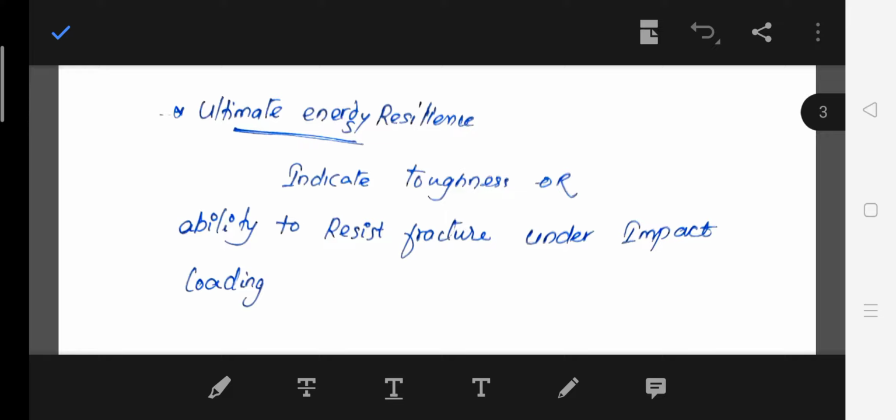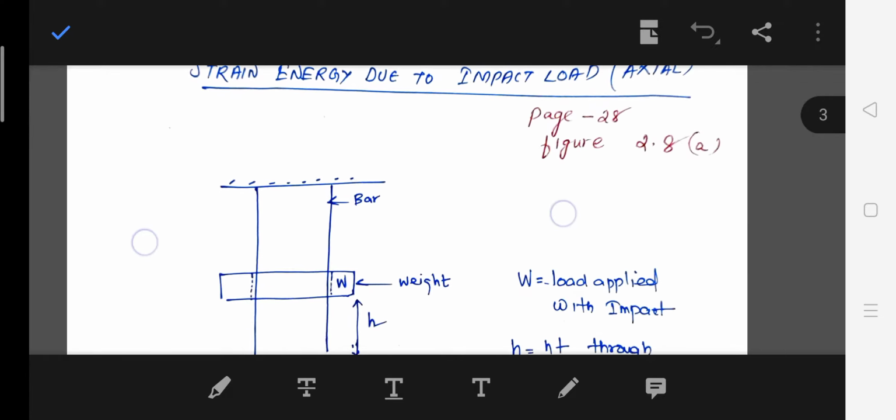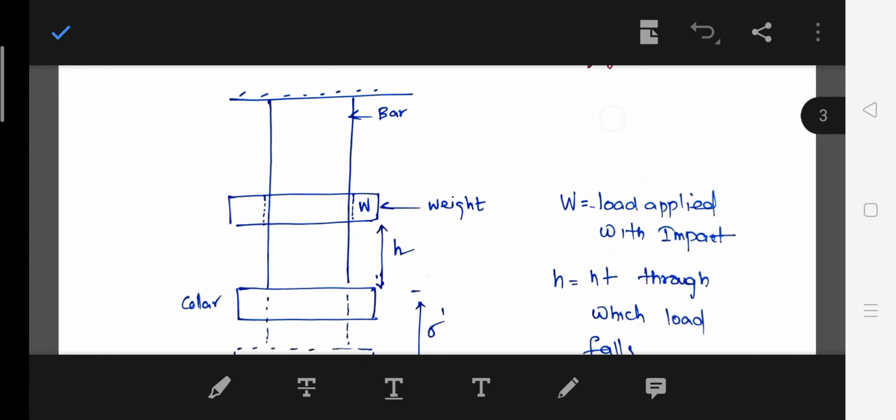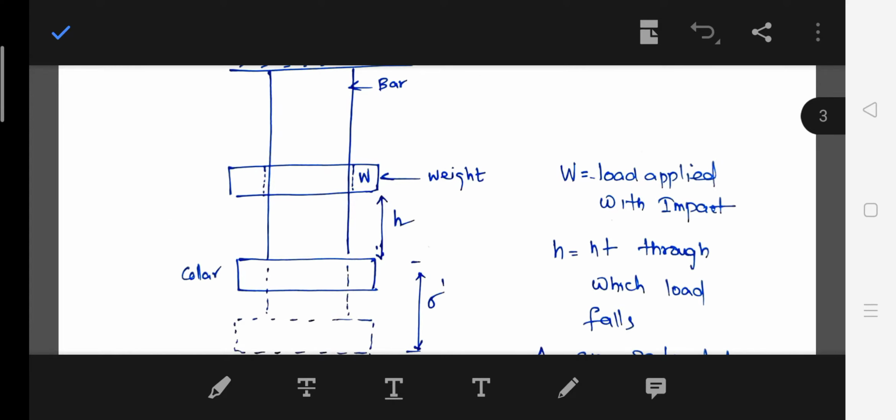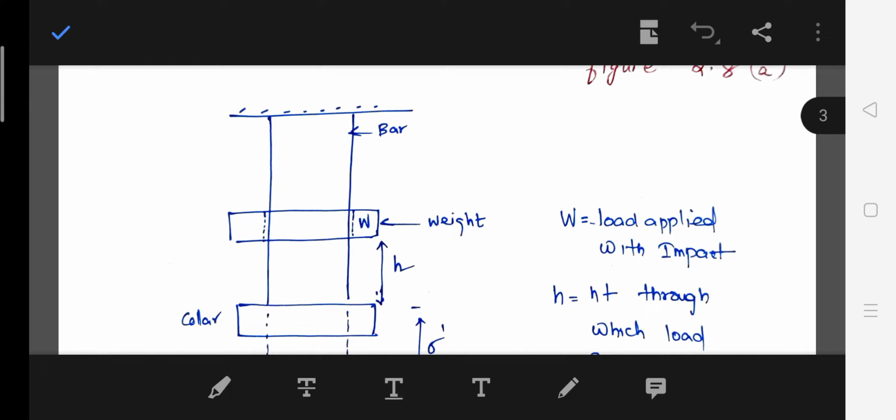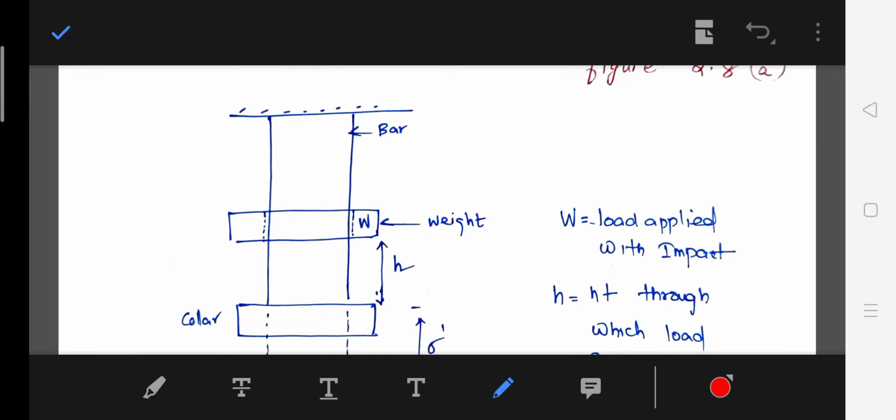So next one what we have to learn is strain energy due to impact loading. Let us consider the figure. A bar is shown with a collar.